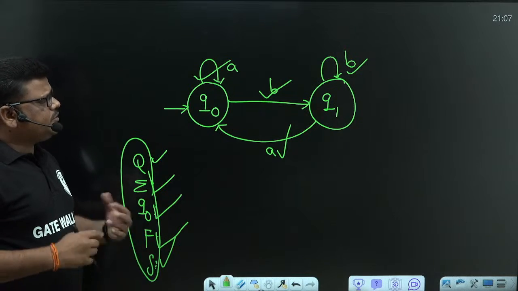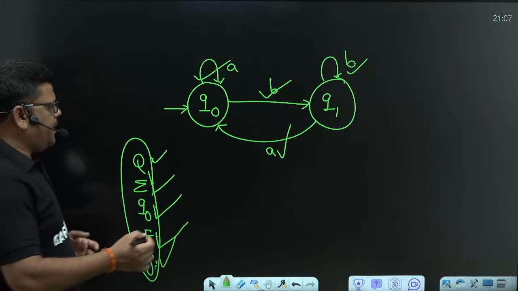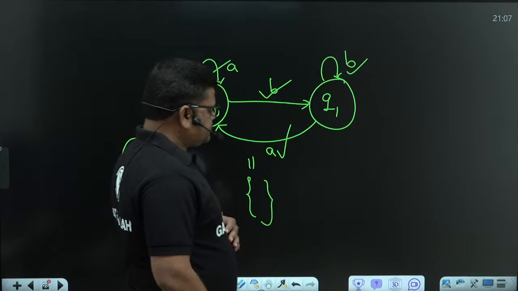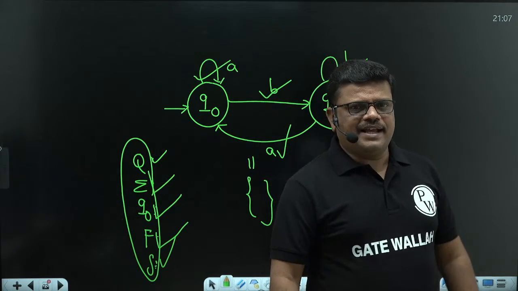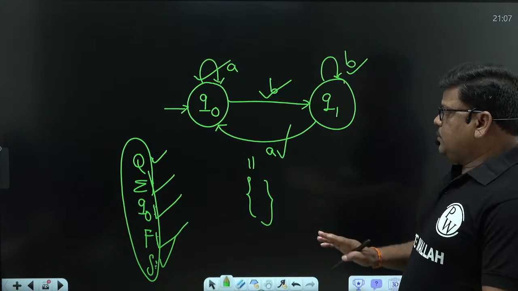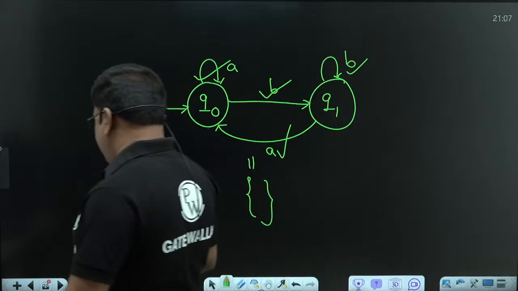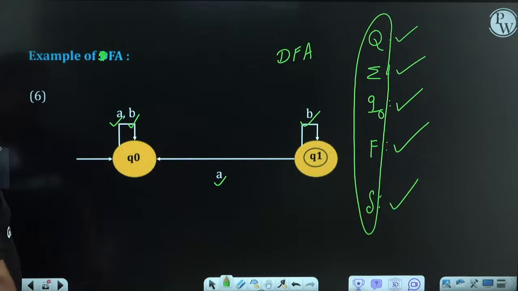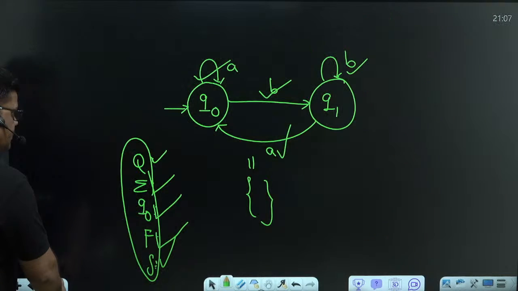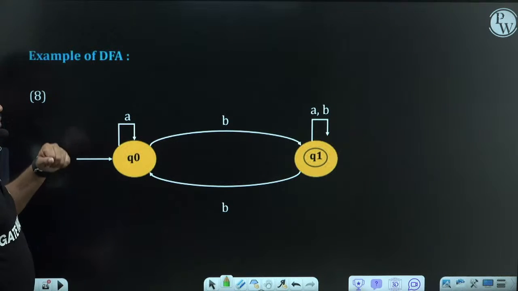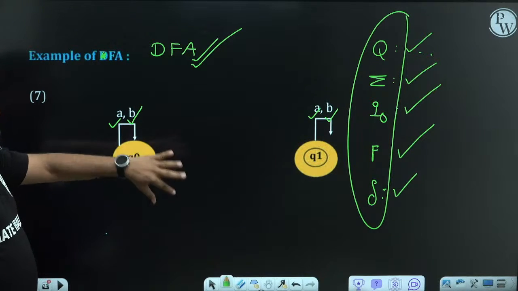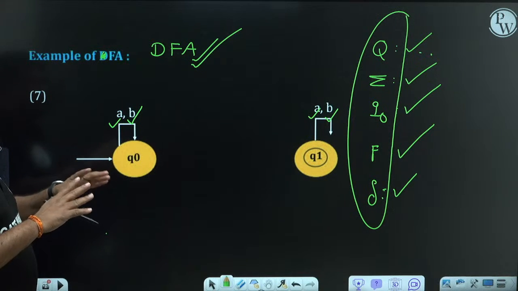If the final state is not there, what happens? It will just accept the empty language. The empty language is also a valid language, so not an issue. If the final state is not there, no issue. This automata is clearly a DFA. Final state is there but not reachable, still DFA. There is no edge, still DFA. We don't want any confusion.